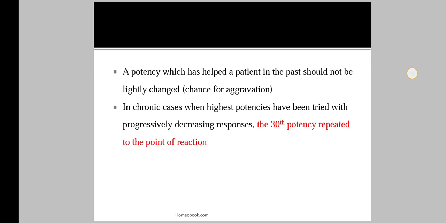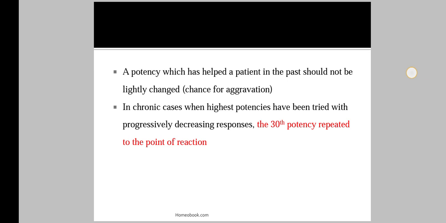Then next: a potency which has helped a patient in the past should not be lightly changed, as there is a chance for aggravation. Then in chronic cases, when highest potencies have been tried with progressively decreasing responses, the 30th potency